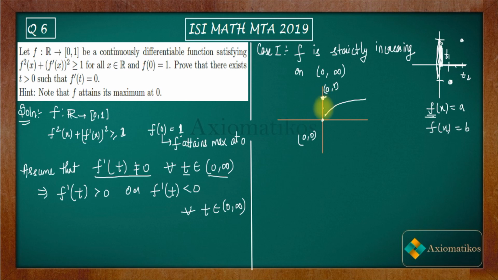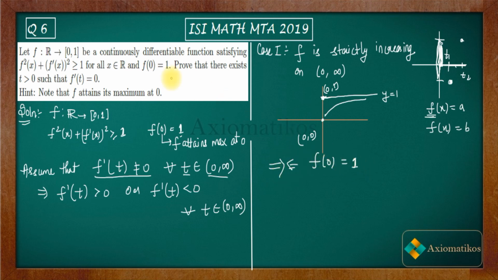You have f of 0 as 1, and if you start from here, then your function will not be strictly increasing, because this is the line y is equal to 1. It's not possible at all.